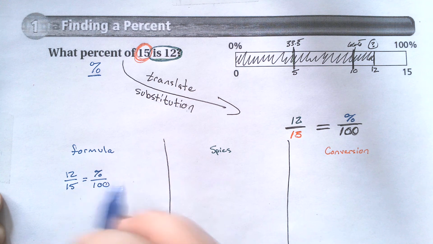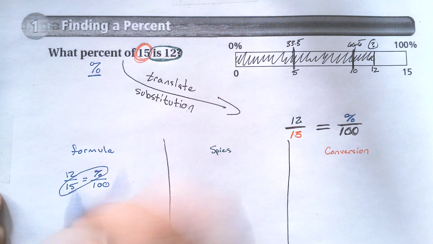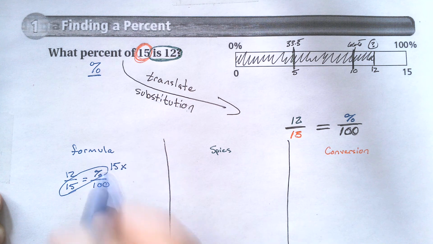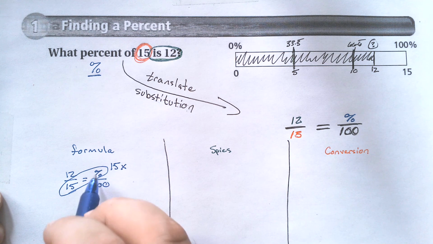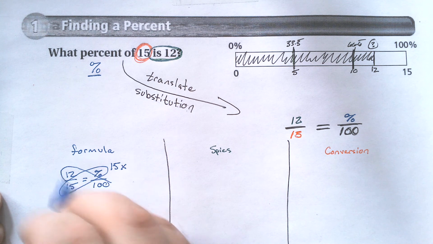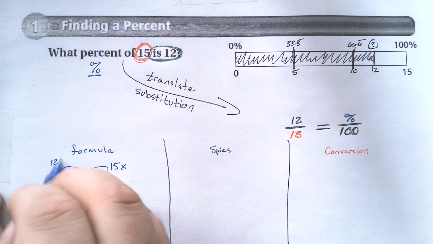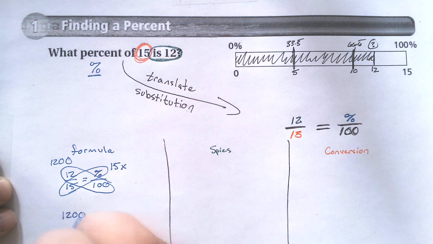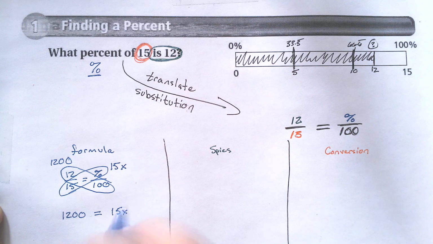And then how I solve it as a formula is I'm going to cross multiply. So I get 15. Now here's where I'm going to turn that percent into a variable, because if I write 15 and then the percent sign as variable, I could easily confuse myself. So I take each of these parts and just drop them down. And what was between them to begin with was an equal sign, so I keep that equal sign. And I go through and I solve this.